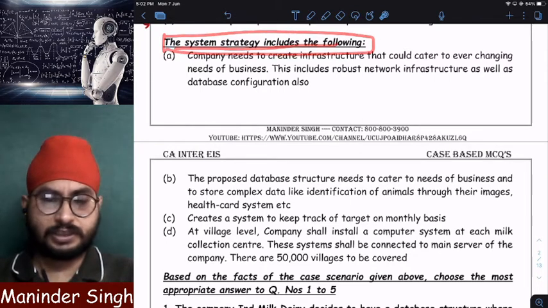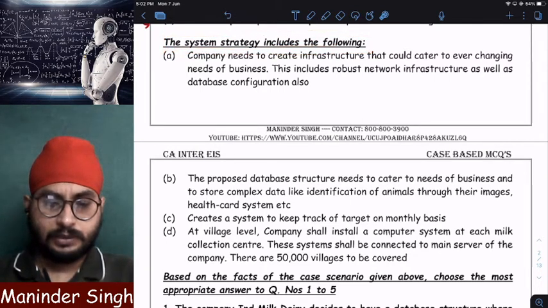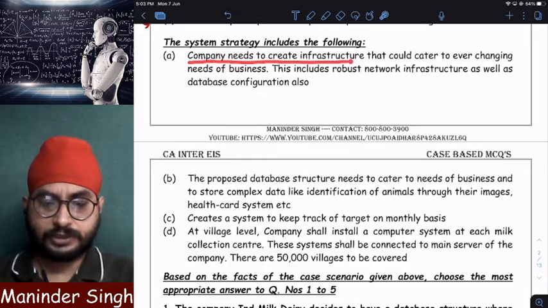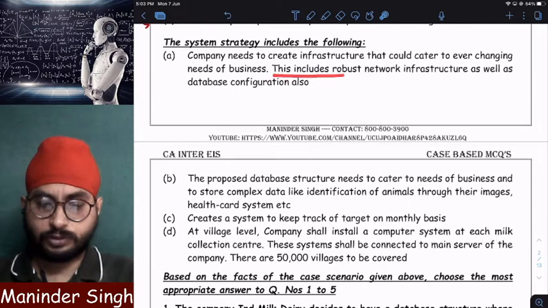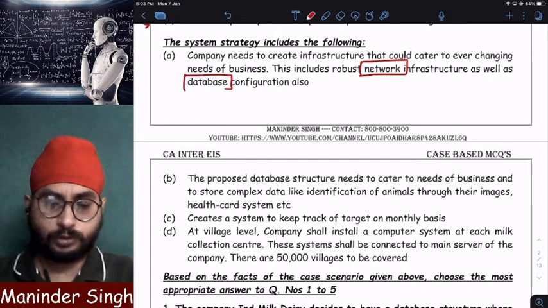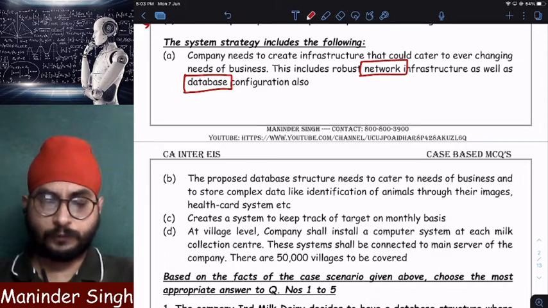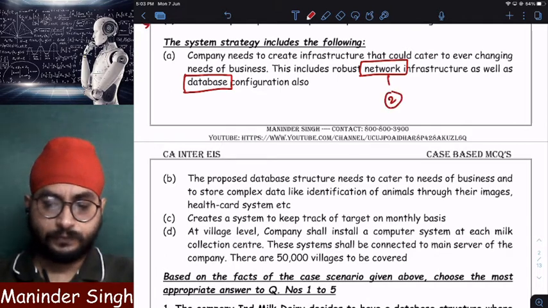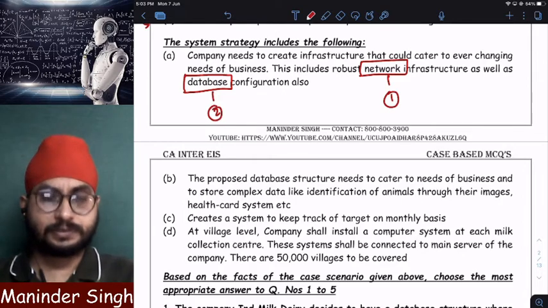The system strategy includes the following. The company needs to create infrastructure that could cater to the ever changing needs of business. What type of infrastructure? This includes robust network infrastructure. One is network infrastructure. Second one, database configuration. Clear? One is network and the second one is database.